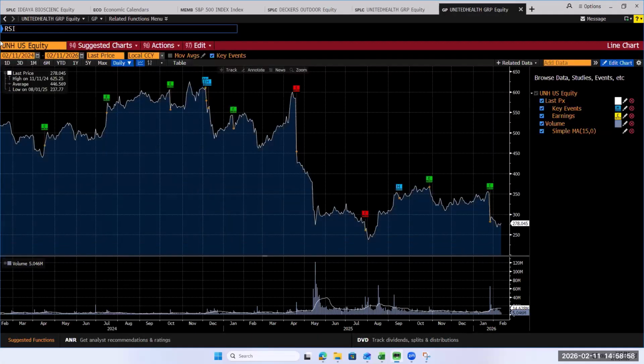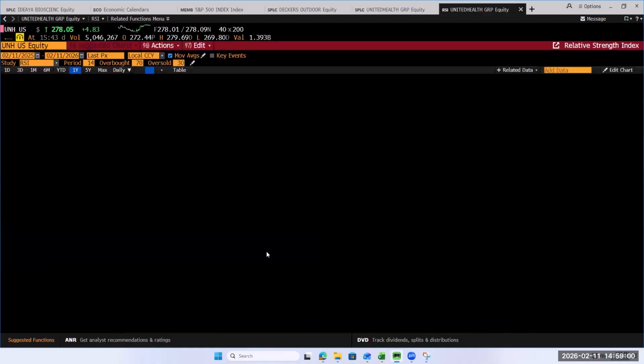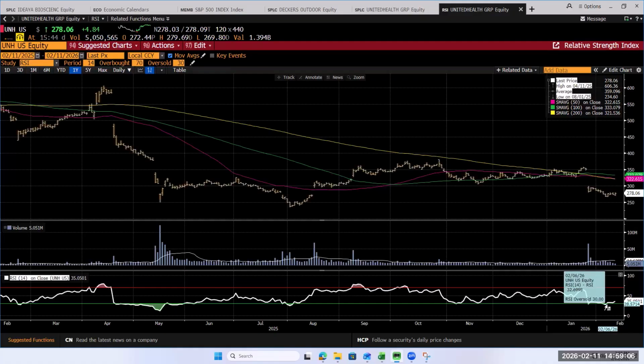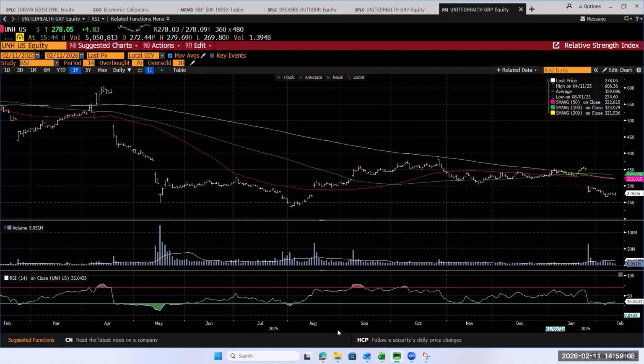It's RSI, relative strength, trying to see if they're at an oversold level. So the market's telling you should have bought them right here. The market reacted too negatively. You oversold here, oversold. Look at that big gap. So they had a big gap when they released earnings. They had another big gap a few days ago.